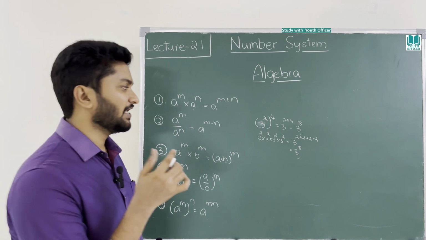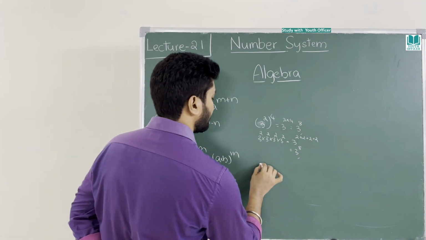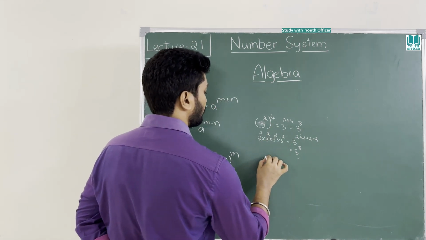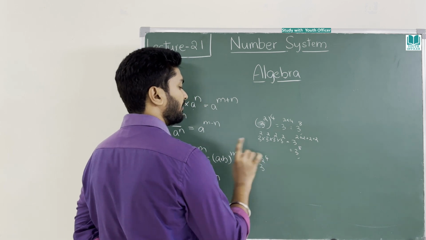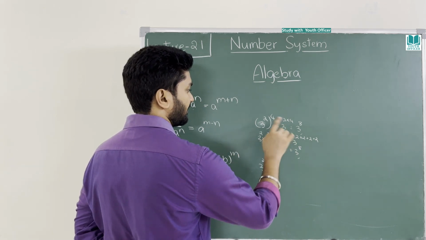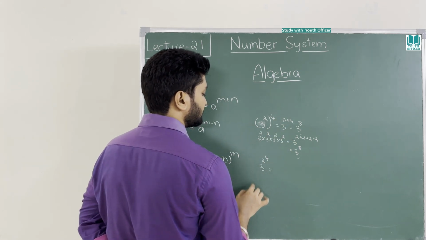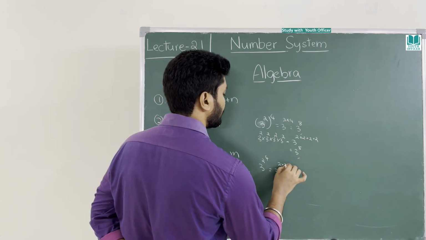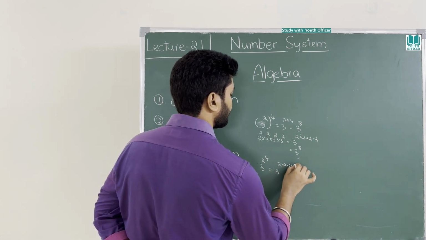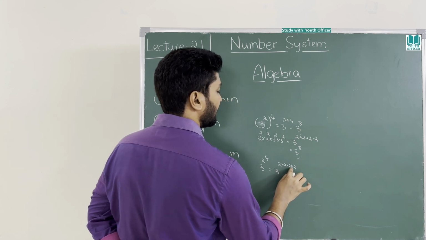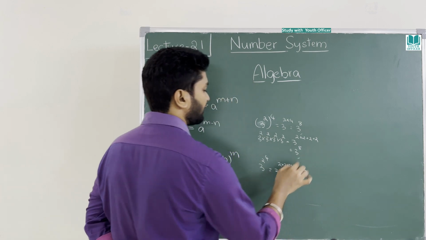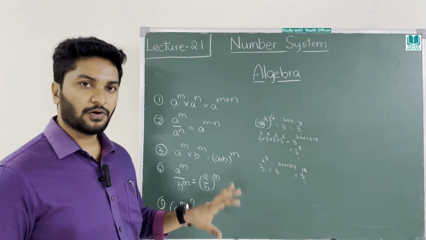But there is a caution here, you be careful. If you don't put this bracket and you write 3 square power 4, then this is not the same as this. What is the answer? 3 power, 2 power 4 means 2 into 2 into 2 into 2. 2 2s are 4, 4 2s are 8, 8 2s are 16. This is 3 power 16, not 3 power 8. Please make a proper note of this.